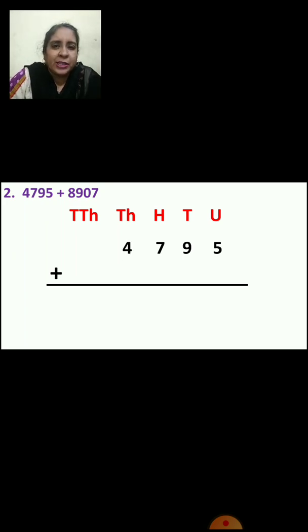Very good. Now we will arrange the next number. Now 7 again will come in which place? Units place. 0 in tens place, 9 in hundreds place, 8 in thousands place, right? Now you have arranged the numbers. Now we are going to add. So first we are going to start from units place. Now 5 plus 7 is how much? Yes, 12. So 2 will come down in units place and 1 will go in tens place.